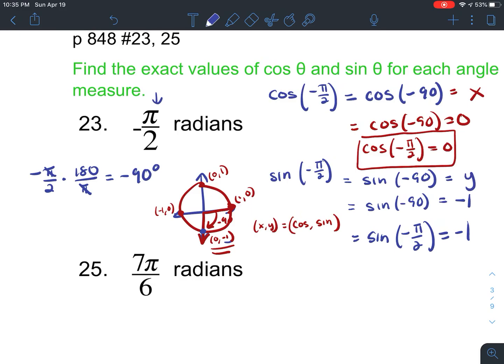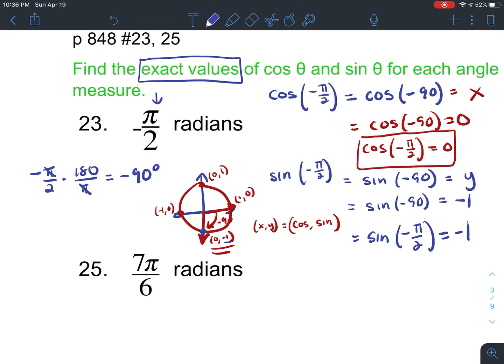Okay? So that's how we would figure this out using the unit circle. Now, notice this question asks for exact values. There's only very few angles that we can find the exact values for. And those are the quadrant angles, right? Because we know how to use our unit circle. As well as any angle who has a reference angle that is 30, 60, or 45.